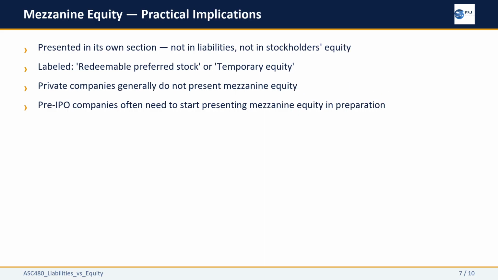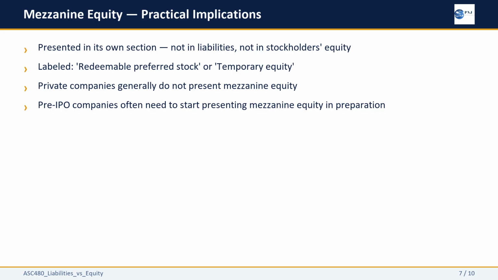In practice, mezzanine equity appears as a separate labeled section on the face of the balance sheet, between the liabilities section and the permanent stockholders' equity section. It is typically described as redeemable preferred stock or temporary equity. The key practical point: this is primarily a public company requirement driven by SEC guidance.